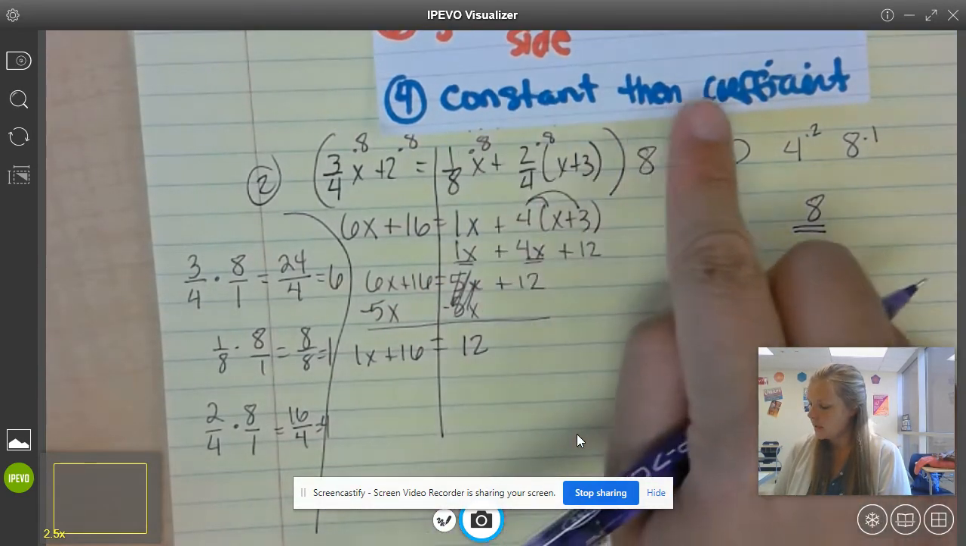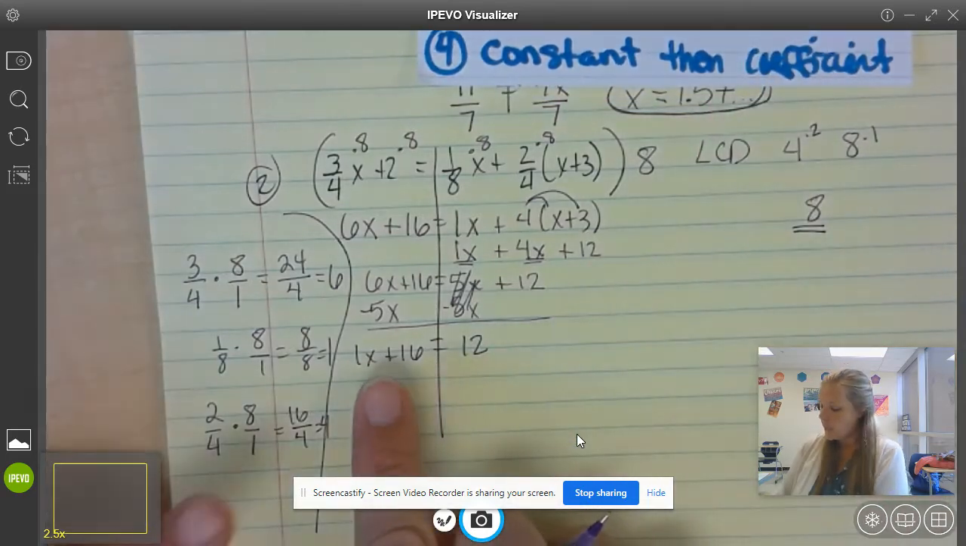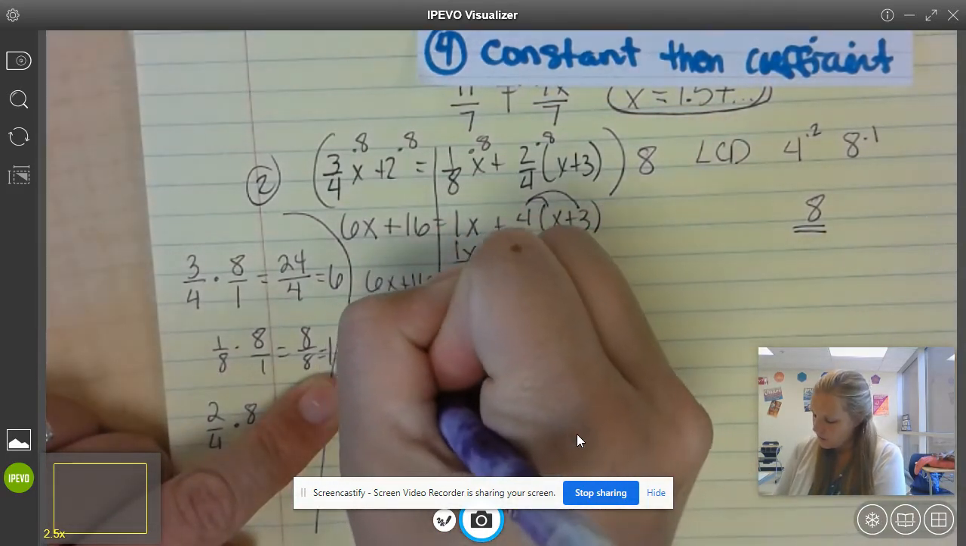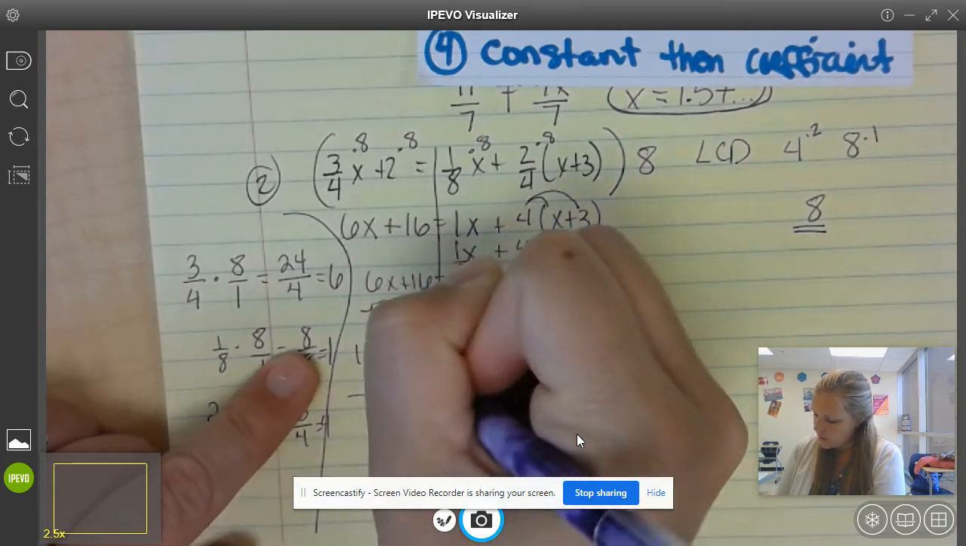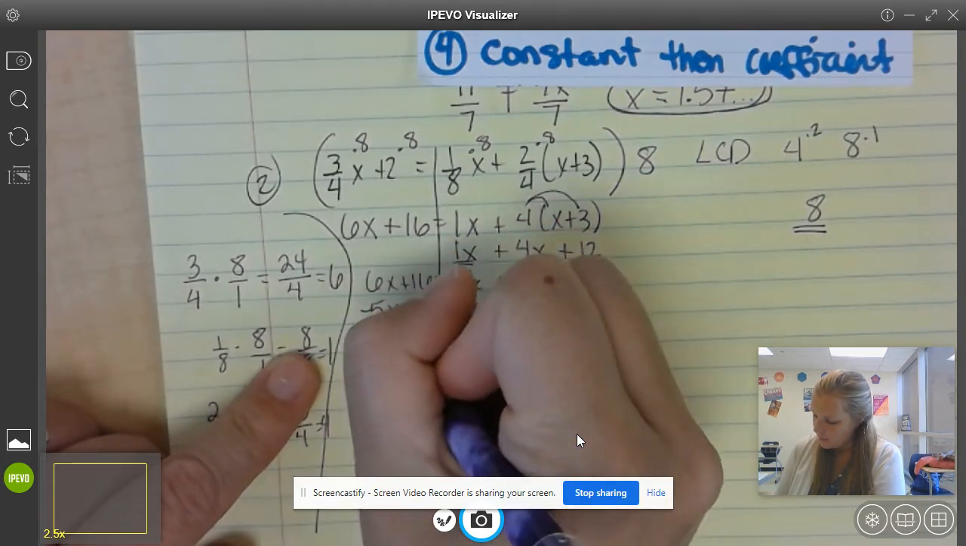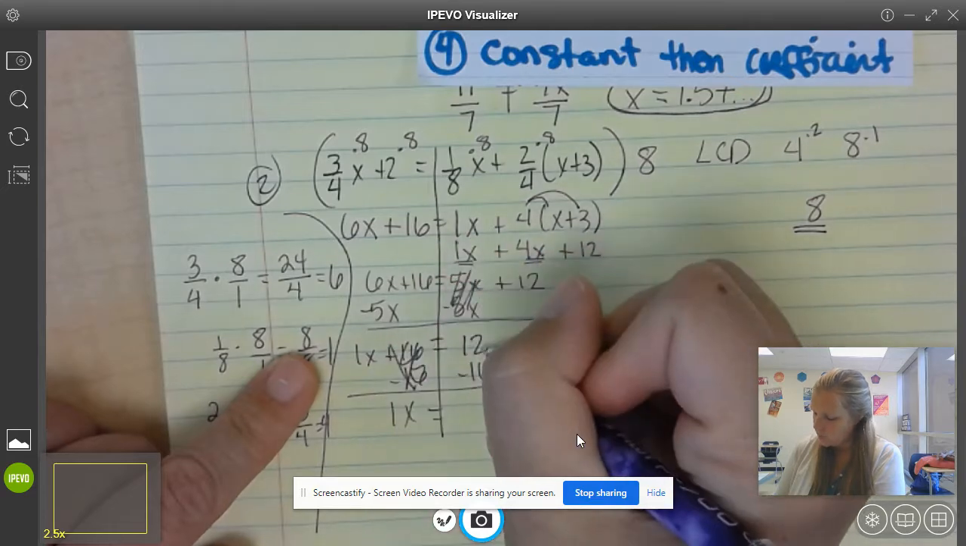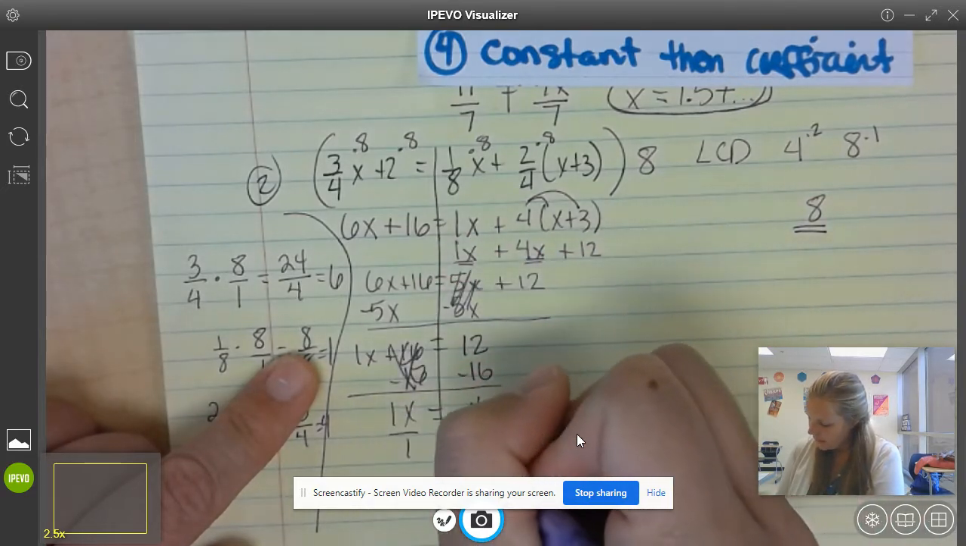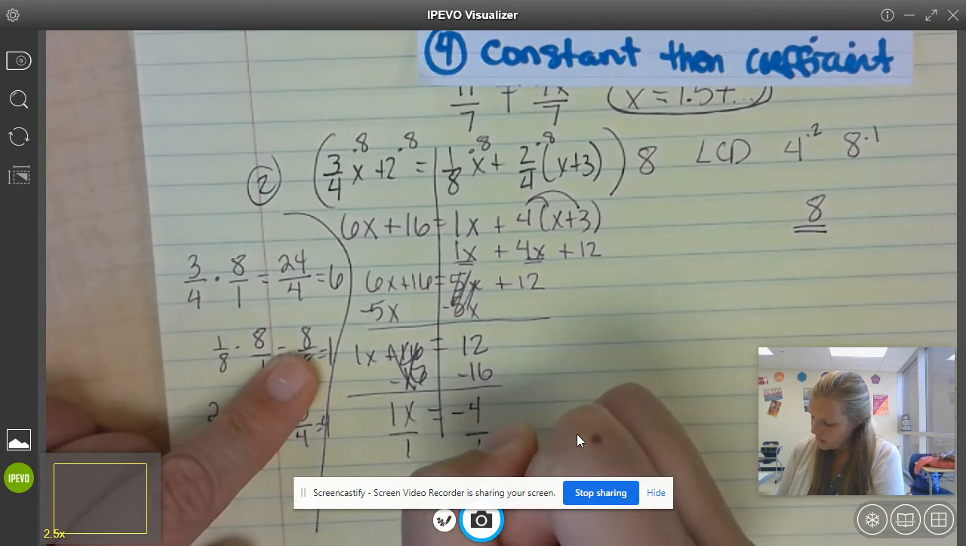My next step then is to get rid of the constant and the coefficient. Because I got all my x's on this side, I need to move the numbers over. So I'm going to take away 16 from both sides. I'm left with 1x is equal to -4 when I subtract 12 minus 16. And then I can divide by 1, and my answer is -4.